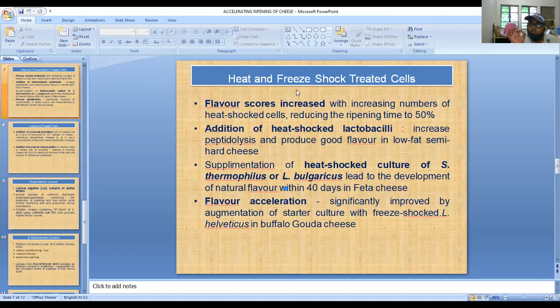But we must be very conscious when using cheese slurries. Sometimes we get off-flavor in the cheese. So cheese slurries are better suited for processed cheese spread, cheese powder, and cheese flavor foods.